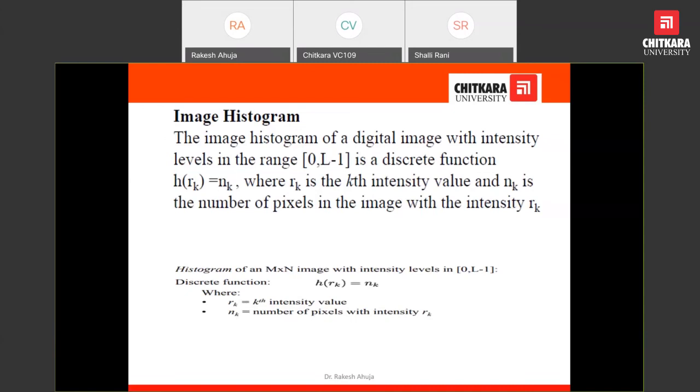The histogram will be represented by h(rk) = nk, where nk is the number of pixels with intensity rk. Suppose there is a pixel represented by rk, suppose 0. In an image, how many pixels are there having value 0? This is represented by nk, the number of pixels with pixel value 0. In this way, we can calculate the frequency of each pixel in the image, that is the image histogram, that would be useful for that.